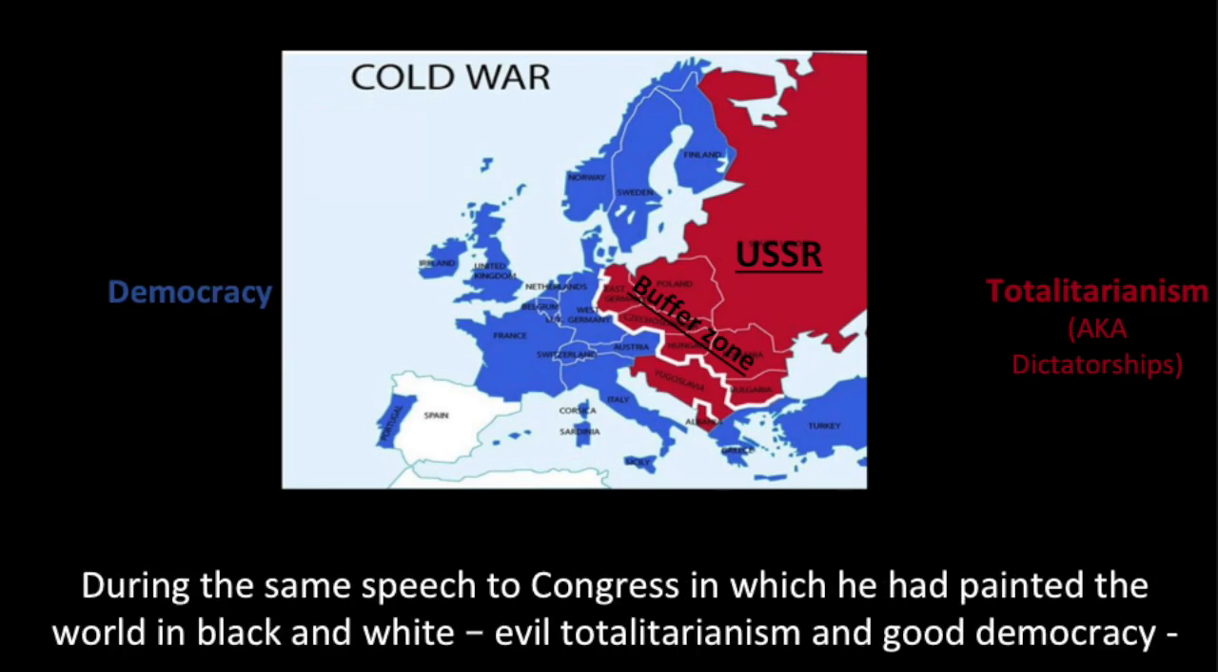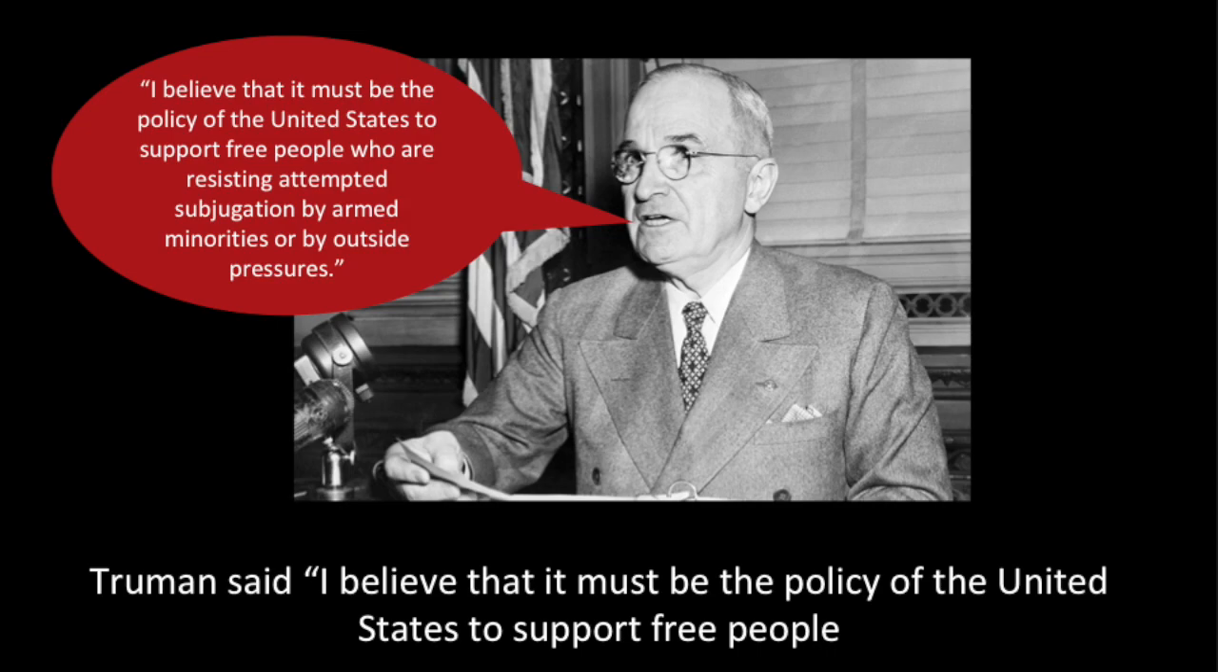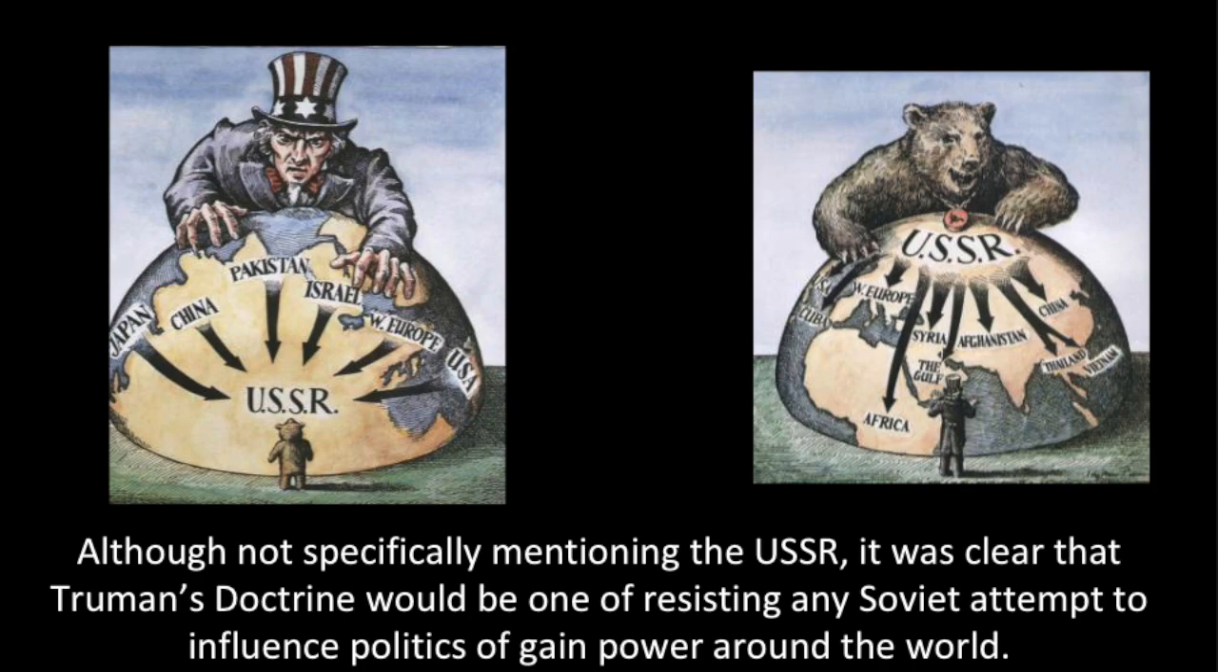During the same speech to Congress in which he had painted the world in black and white, evil totalitarianism and good democracy, Truman said, "I believe that it must be the policy of the United States to support free people who are resisting attempted subjugation by armed minorities or by outside pressures." Although not specifically mentioning the USSR, it was clear that Truman's doctrine would be one of resisting any Soviet attempt to influence politics or gain power around the world.